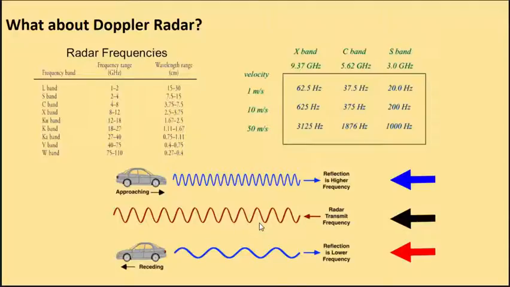So very much like for sound, if the source, the highway patrolman that's standing still, and the receiver, the car, are moving closer to each other, we are going to get a higher frequency. Away from each other, we are going to have a lower frequency. And we interpret that the same way as we interpret visible light, even though we don't see it. So a higher frequency is a blue shift, a lower frequency is a red shift. Here, the blue and red are not really representing colors, they are more representing a shift in frequencies.